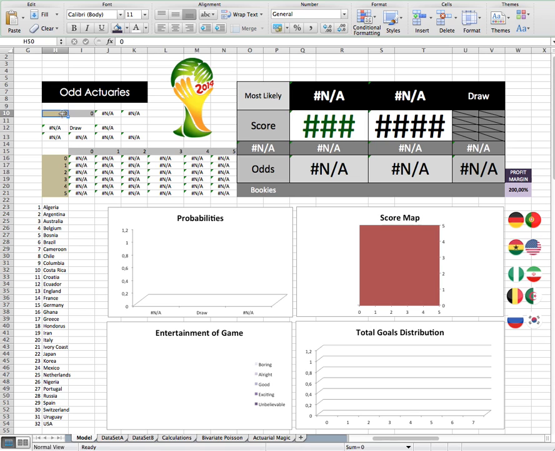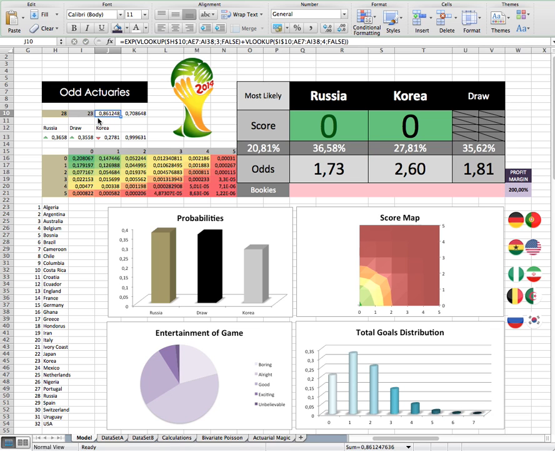We can see over there, 28. And then South Korea is number 23. And oh, that's unfortunate, a 0-0 draw. But it is favoring Russia though with 36% to Korea's 27.8, almost 28, yeah, 28% chance.